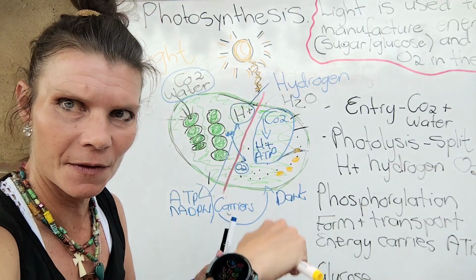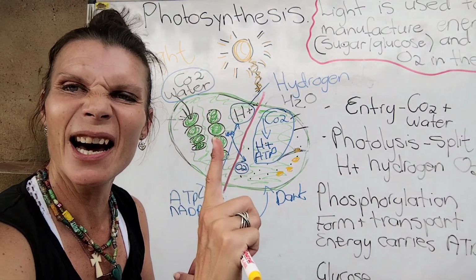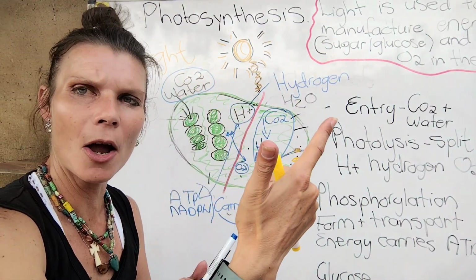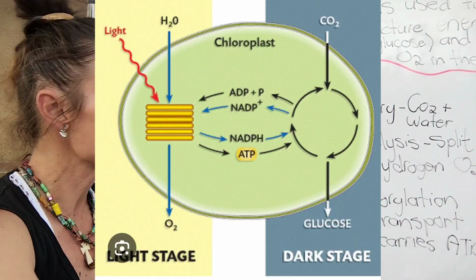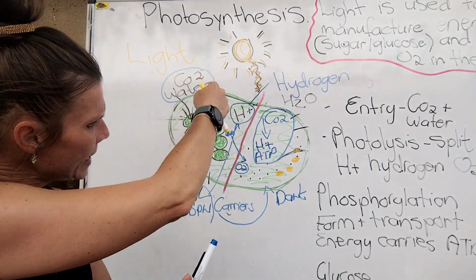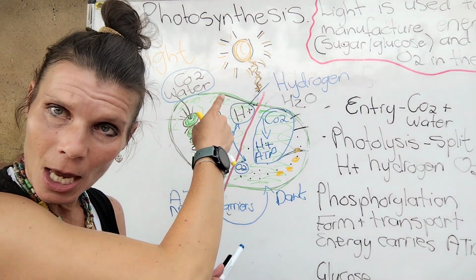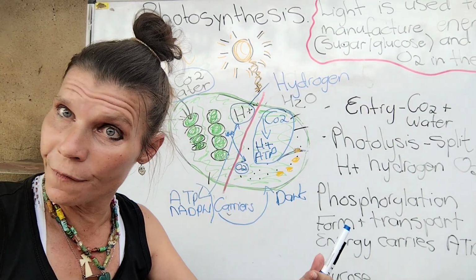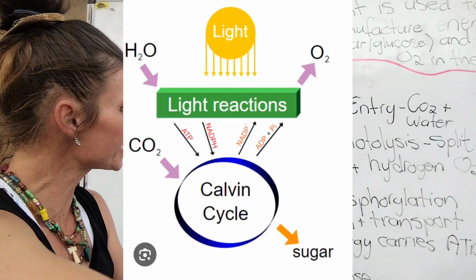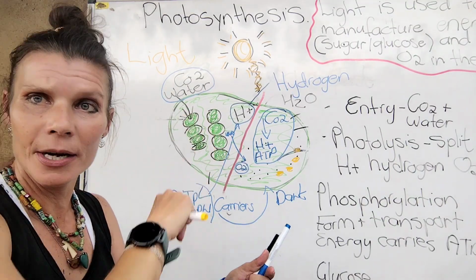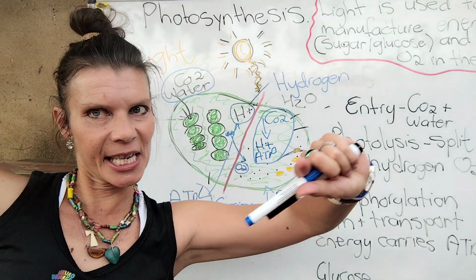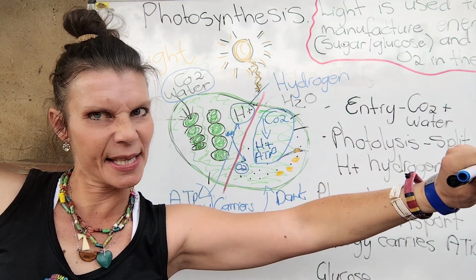Let's quickly take it from the top. My light phase requires light, carbon dioxide, and water. Carbon dioxide and water plus light enters my grana, which contains my chlorophyll. Right. The chlorophyll and the enzymes in my granas, what do they do? They split, photolysis.